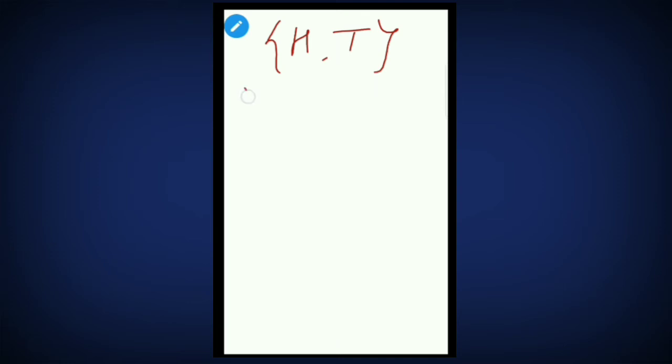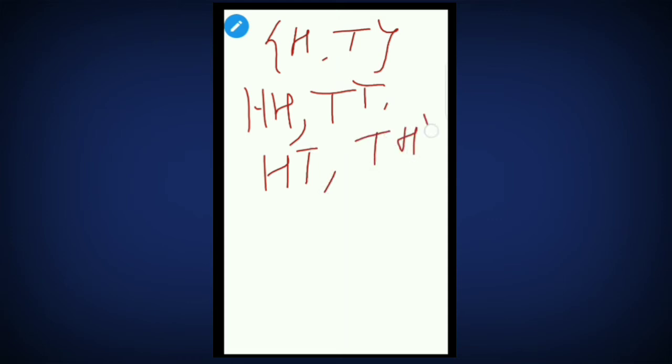You will tell me, sir, head may come on both coins, or tail on both coins, or head on the first coin and tail on the next, or tail on the first coin and head on the next. This is a sample space, students.